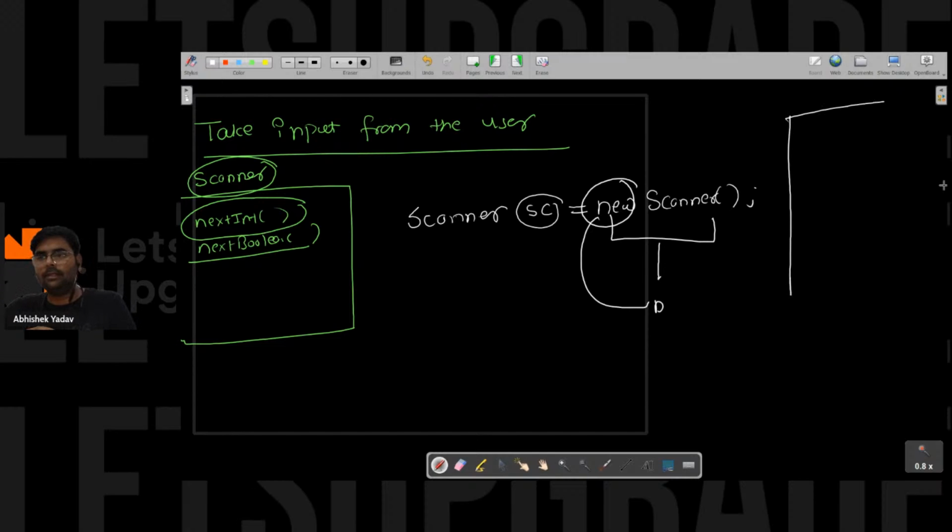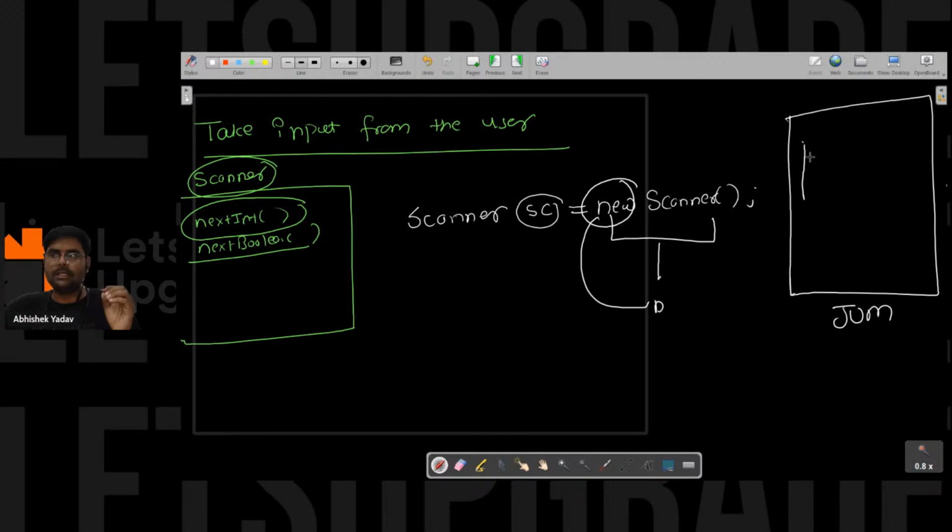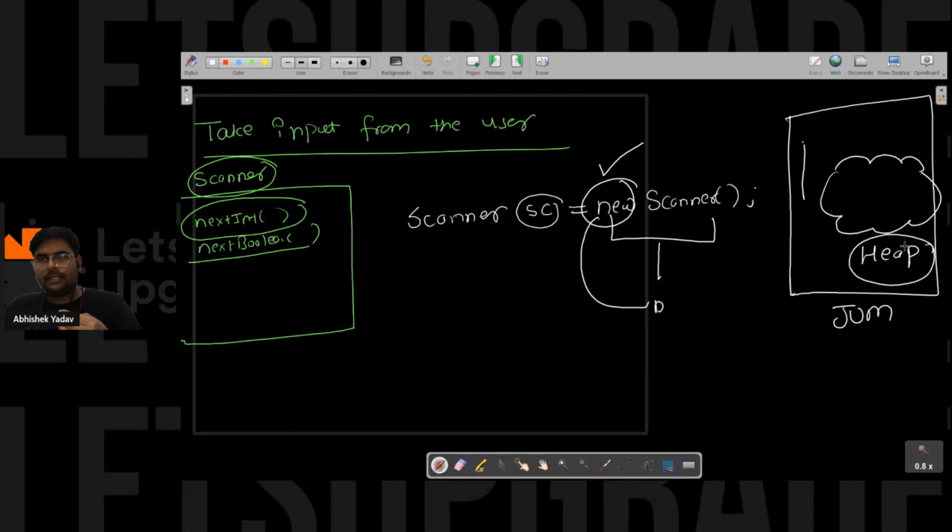Inside the JVM we have different memories, and the two important ones are stack and heap memory. I am not discussing heap memory today; I will take a proper session for it later. But you have to understand that when you use the new keyword, the memory gets allocated inside the heap.